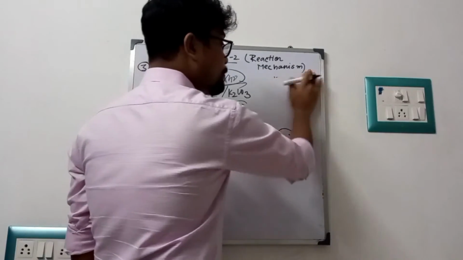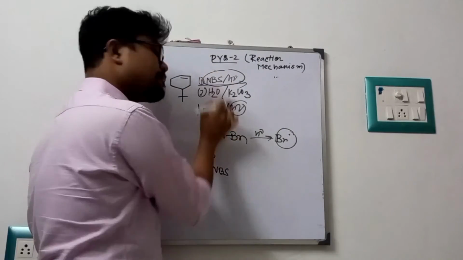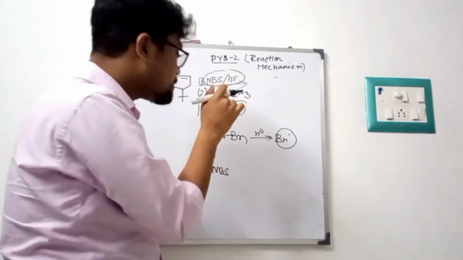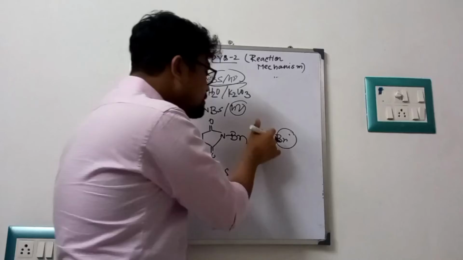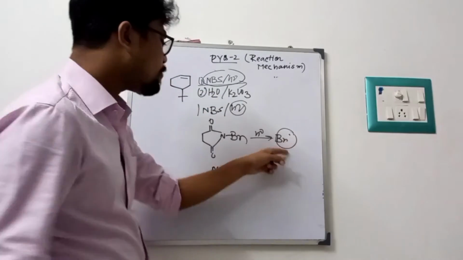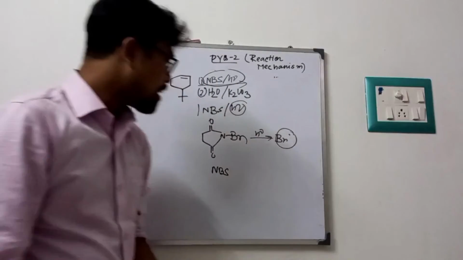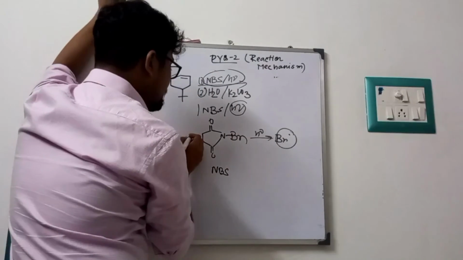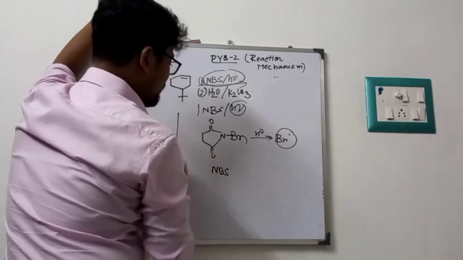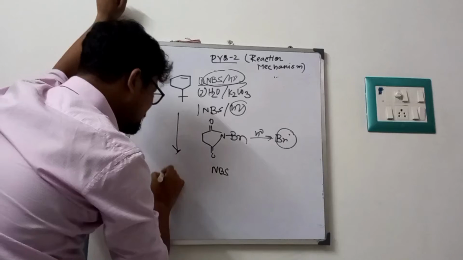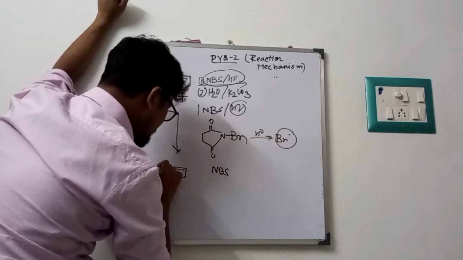And write it down very carefully. Both are NBS, but depending upon the condition, one is hν, that means photochemical condition, and another is the solvent condition, the intermediate will change. So now what does it do? It does allylic bromination. If you give NBS in presence of photochemical condition, this allyl radical will form.